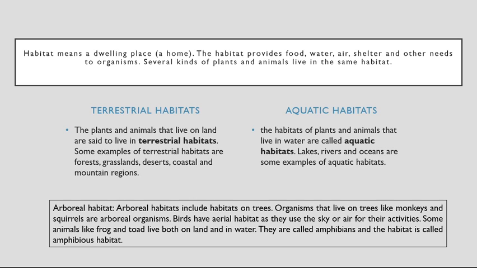So, in our textbook, two types of habitats are given. First is terrestrial and the second one is aquatic. So first, see what is terrestrial.